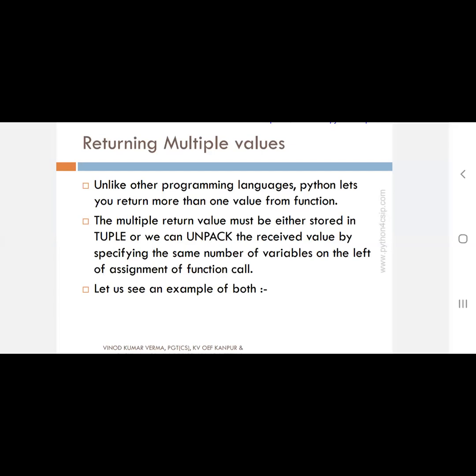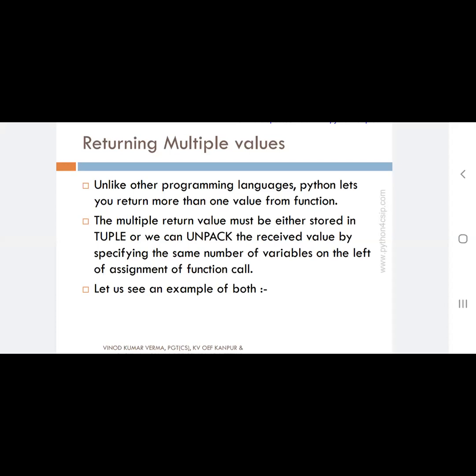Whenever you look at other programming languages, a function can return a single value, but in Python, it is one of the specialties. The function can return multiple values to the call statement. Unlike other programming languages, Python lets you return more than one value from the function. In C++ or in Java, the function will return a single value.